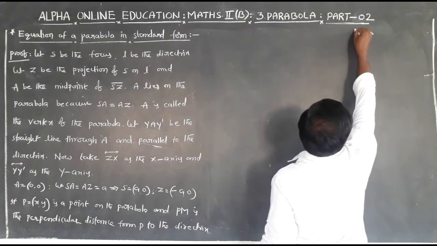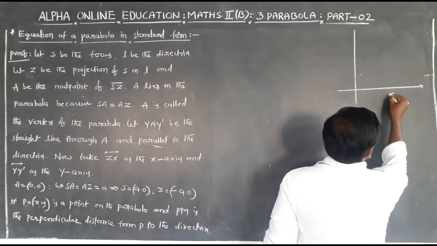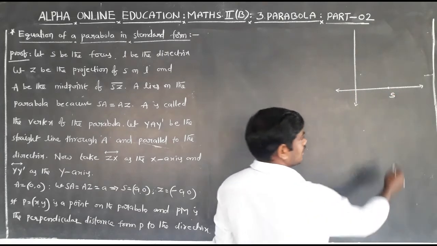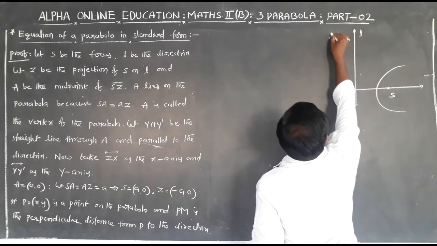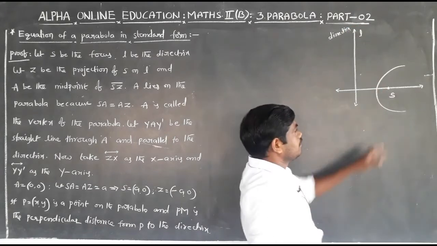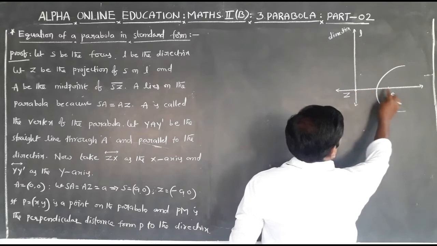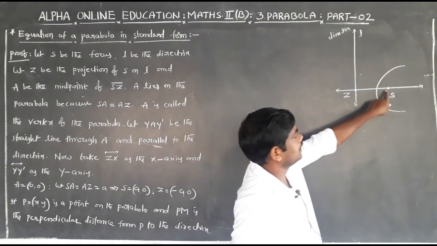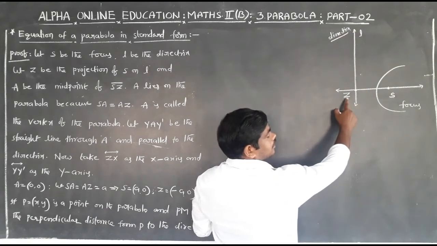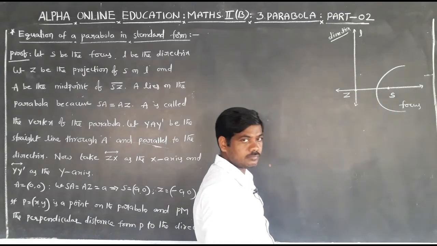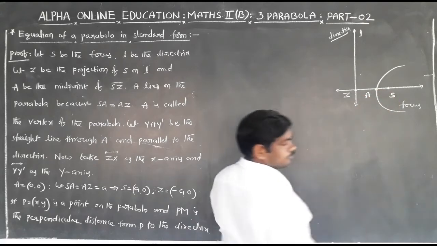This is a plane. Here this is the fixed point S. Let S be the focus and L be the directrix, and Z be the projection of S on L, and capital A is the midpoint of SZ.